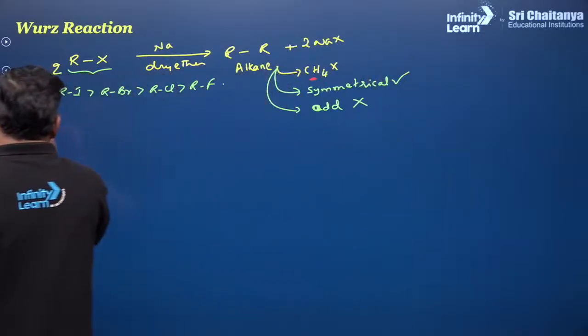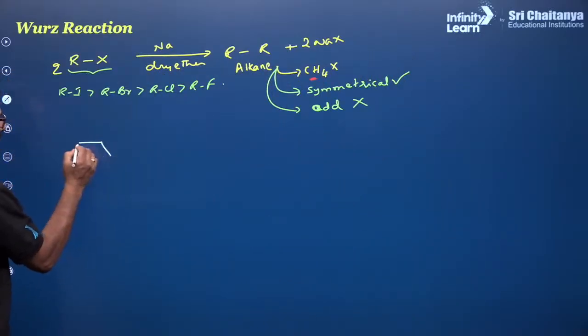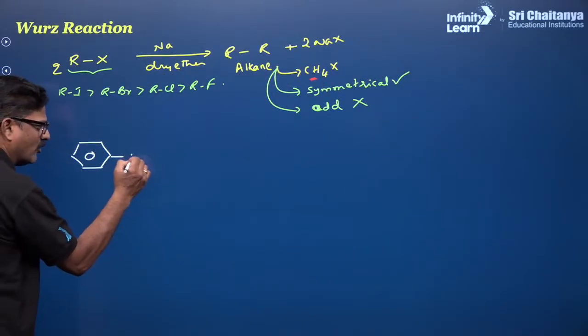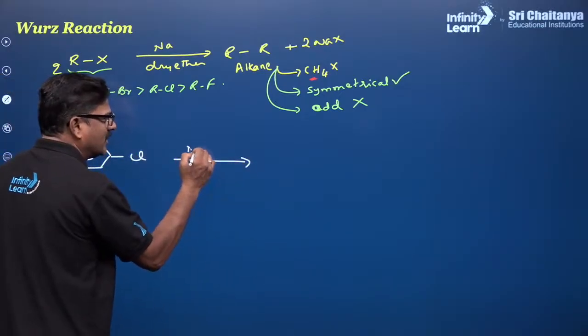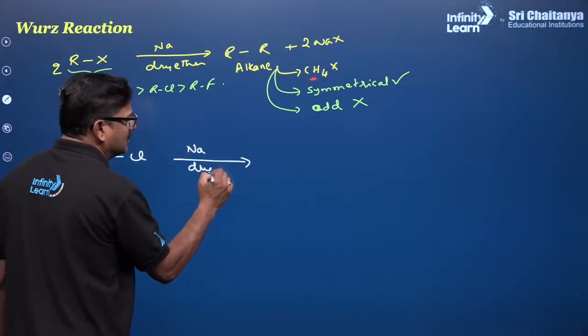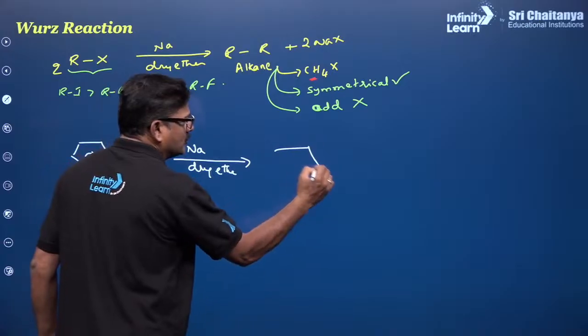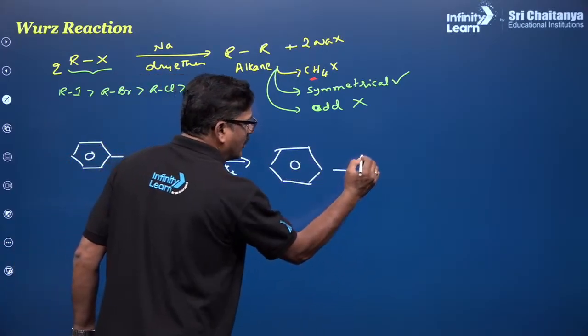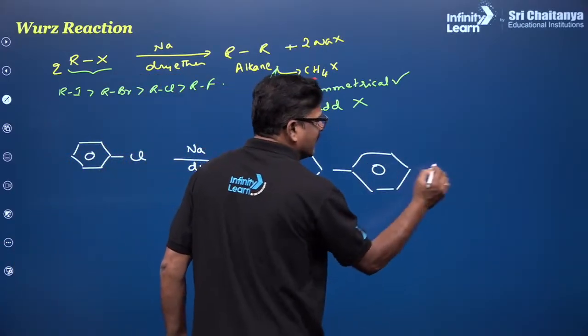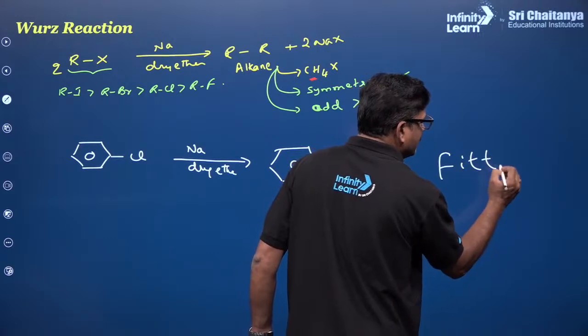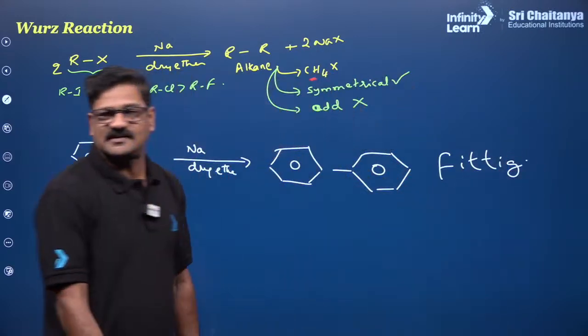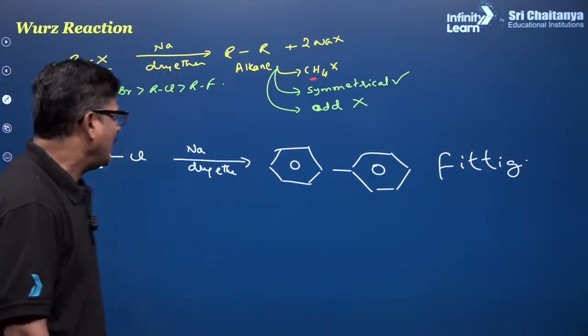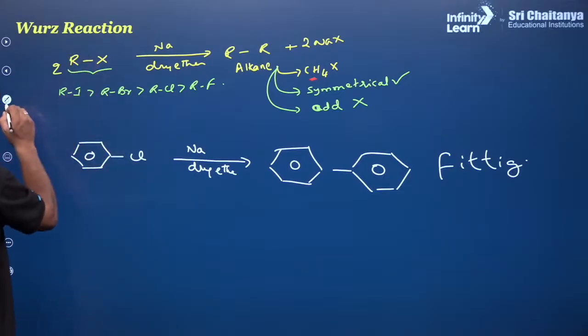If a chlorobenzene or a halobenzene is reacted with sodium metal in dry ether, you are going to get a biphenyl or diphenyl. So this reaction you can say is the Fittig reaction. And a combination of this and this you can say.